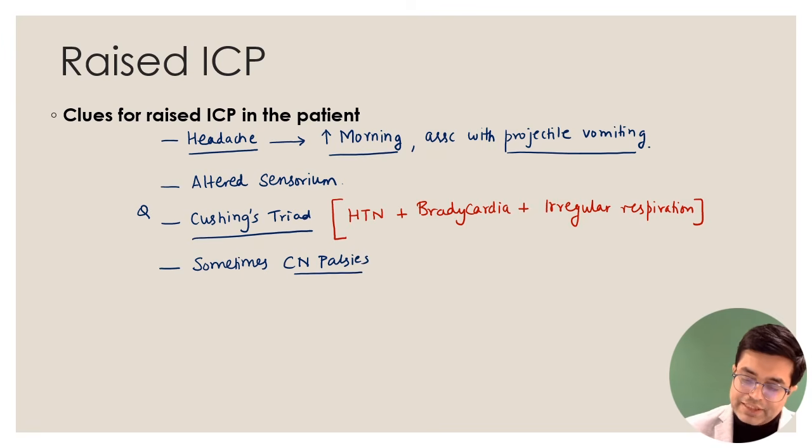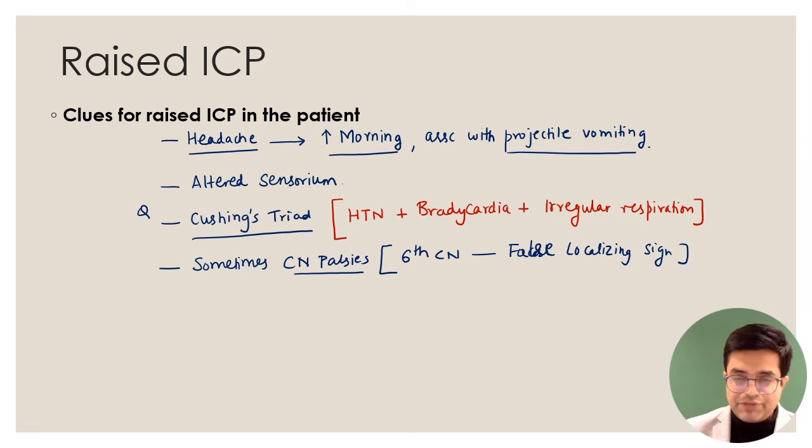And cranial nerve palsy, which is frequently involved, is the sixth cranial nerve. Because it is not a localizing sign, it is also sometimes called a false localizing sign. False localizing sign. And then there can be other features also mentioned.